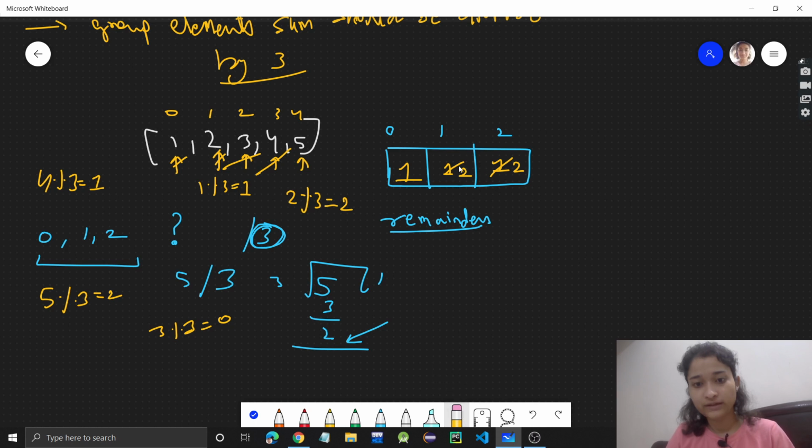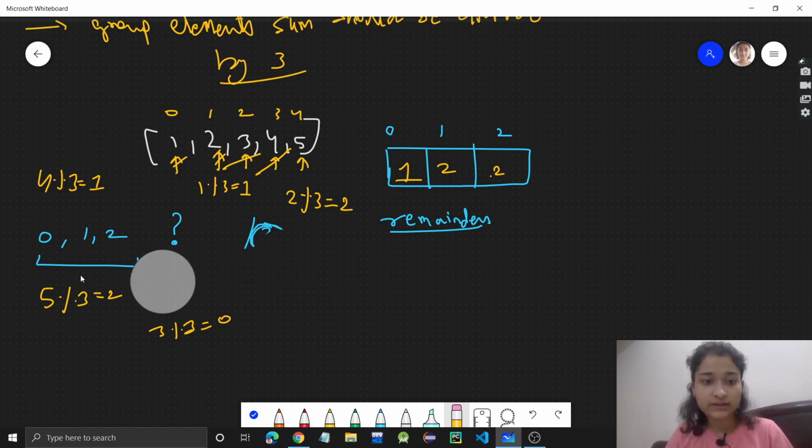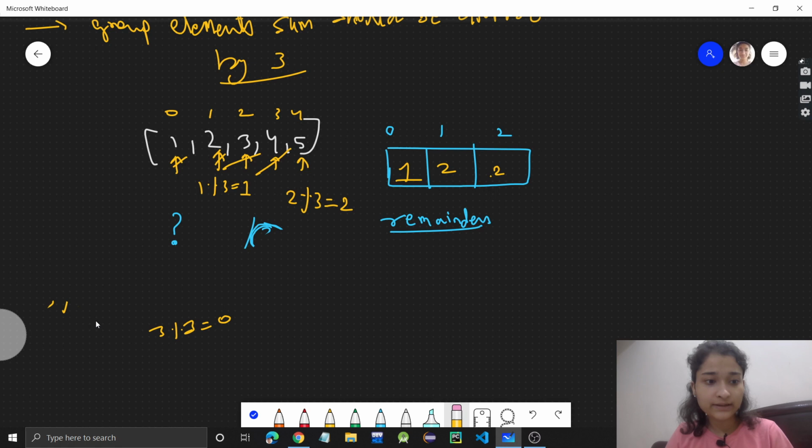So I am writing this here as 2, 2. Okay, 2, 2, something like this. So this is a remainder. Now we have to work on this. So see guys, the main concept in this problem is that all the groups we will make, let's say